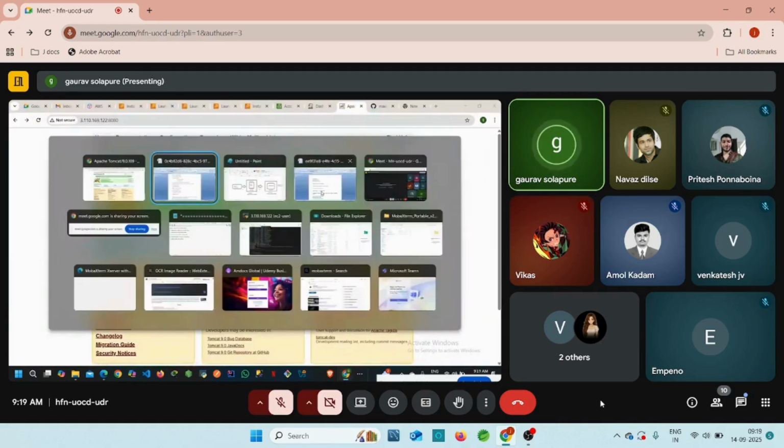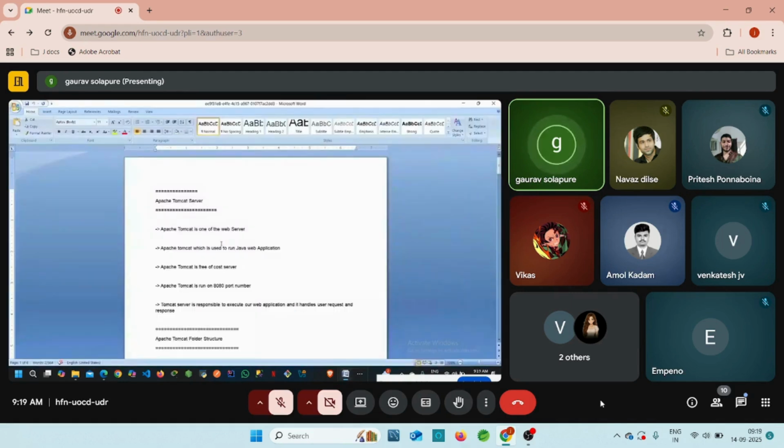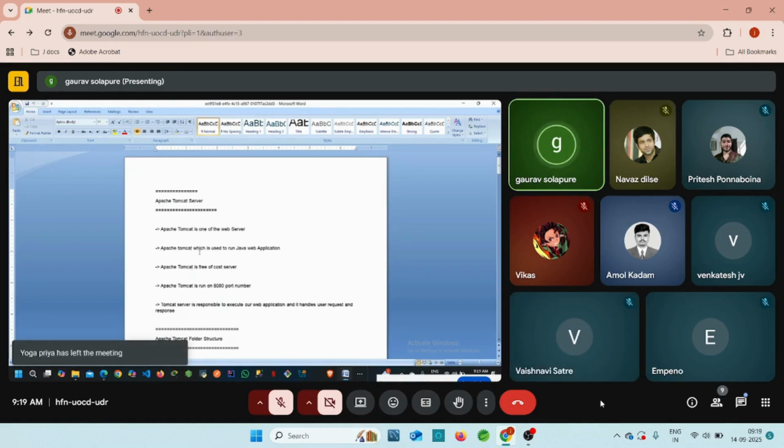So I'm going to open this Apache Tomcat server application notes, right? Here, what exactly we discussed yesterday. Apache Tomcat is one of the web servers, right? We can deploy our web application on this Apache Tomcat server. Any web application, like Amazon is a web application, right? Then Myntra is a web application, right? Then what we can say, the railway application is also a web application, right? Those are the web applications, right? We can deploy web applications on the Tomcat server, right?